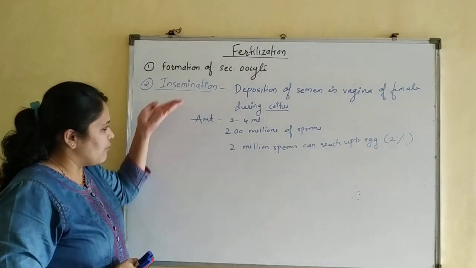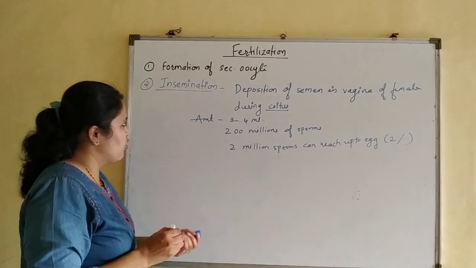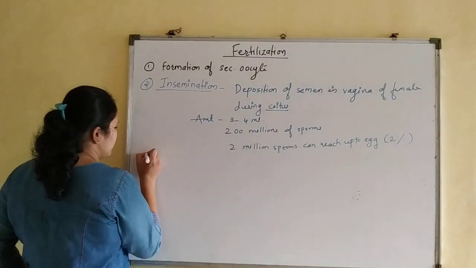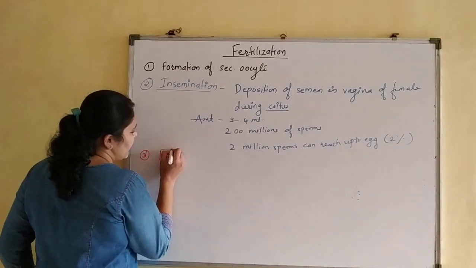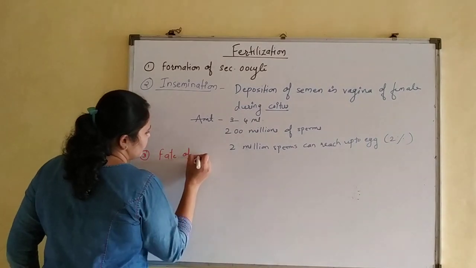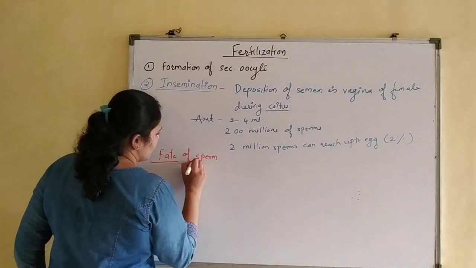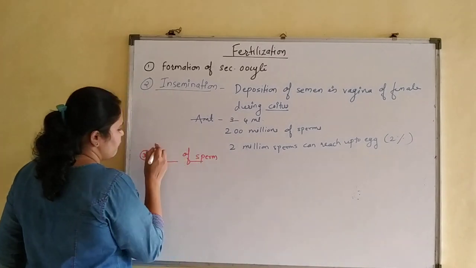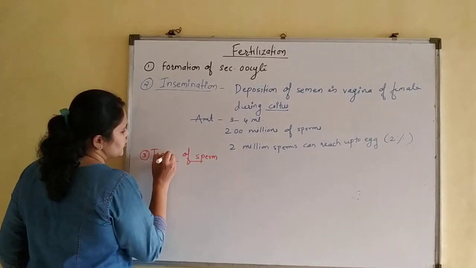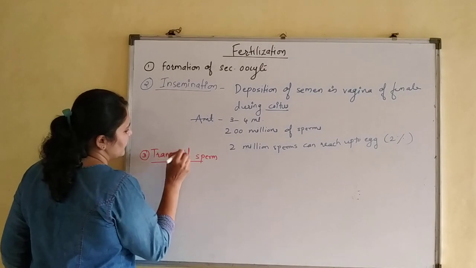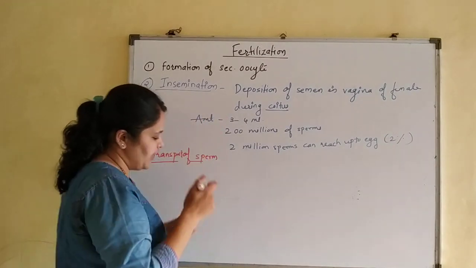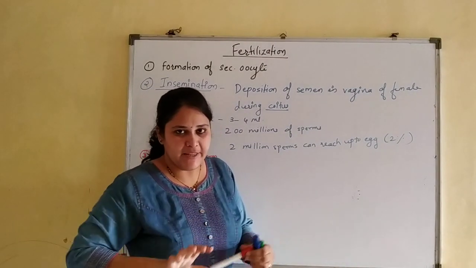Fine. So after insemination, let's see what is happening with these sperms. Instead of fate, we'll write transport of sperm, because fate we have already seen.